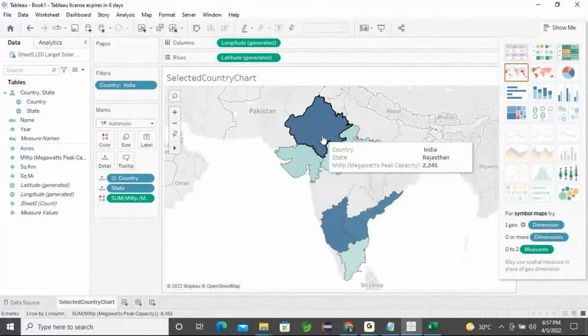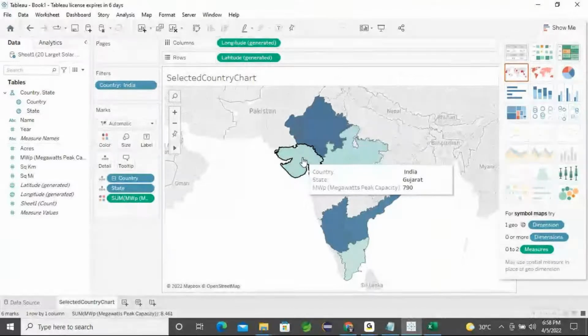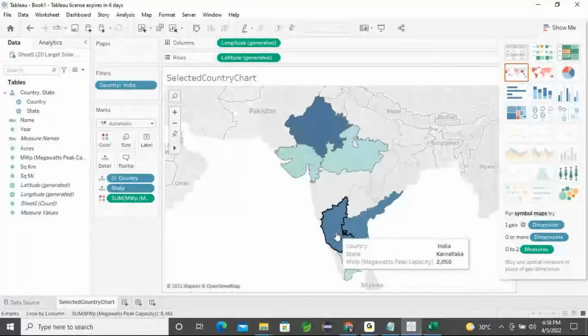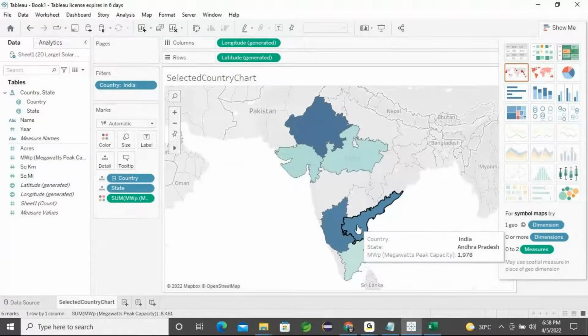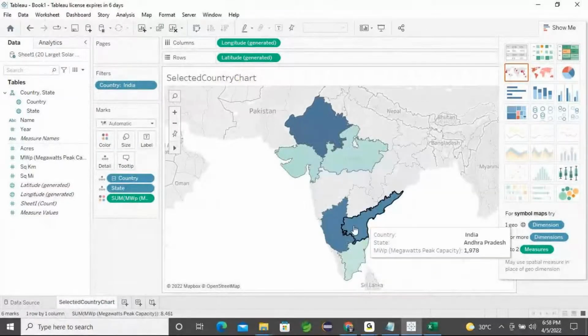Okay, right? So color-wise you can understand. In Rajasthan, the megawatts peak capacity is the highest, 2245. Then there are some certain values: 790, then for Madhya Pradesh 750, for Karnataka 2050, for Andhra Pradesh 1978, and for Tamil Nadu 648. Okay, right? So we have some different places.